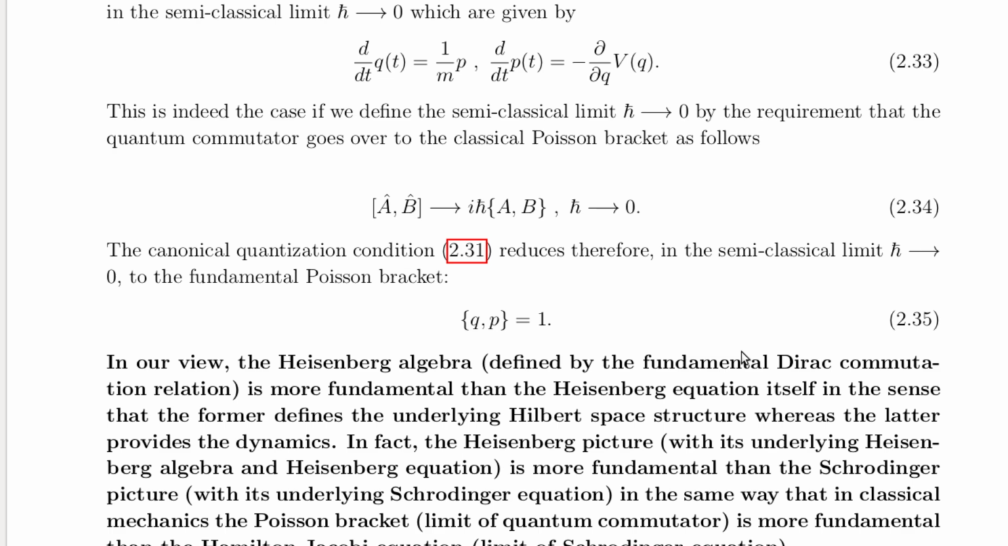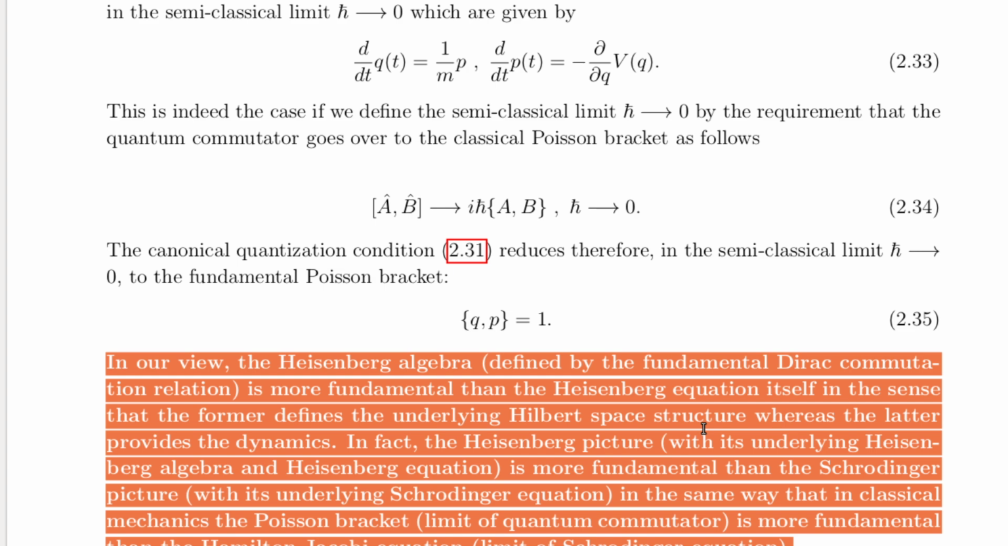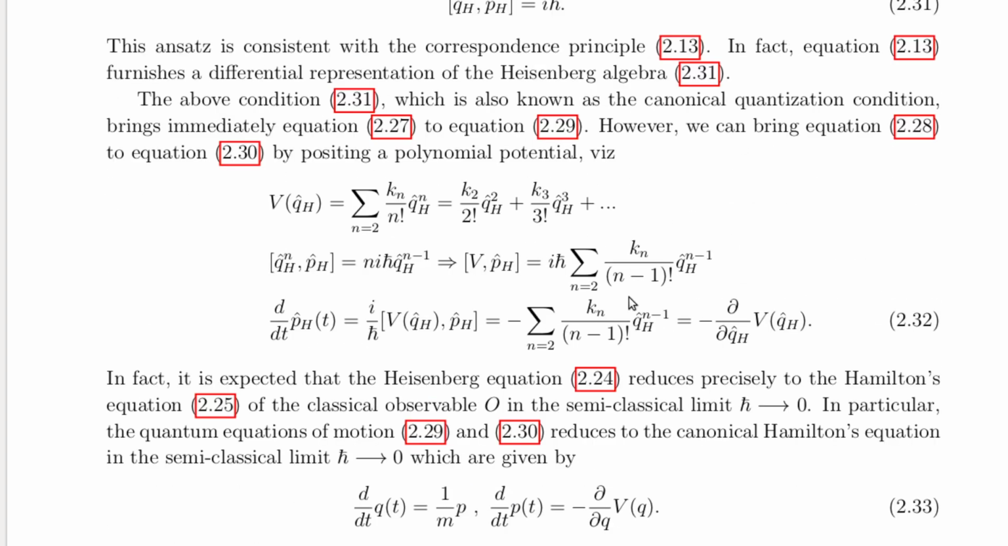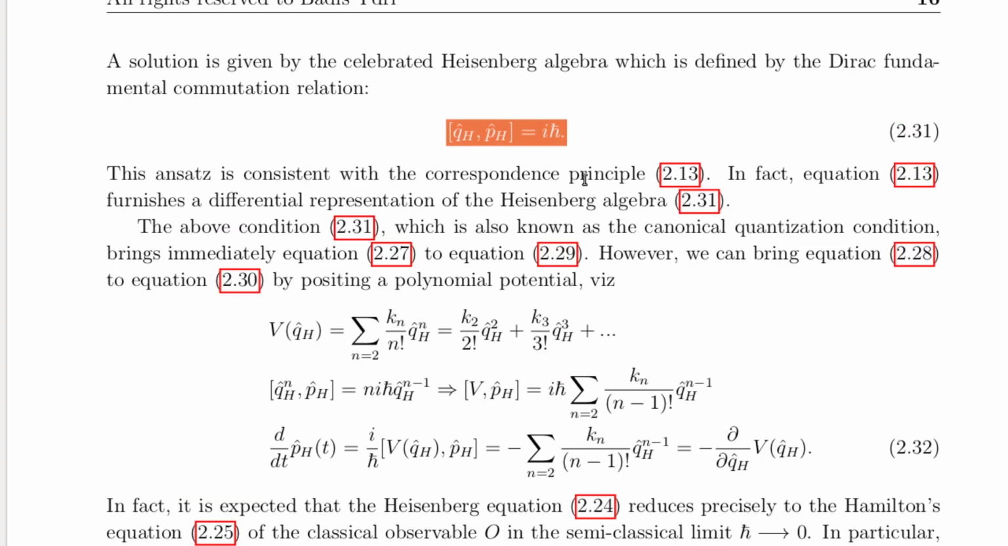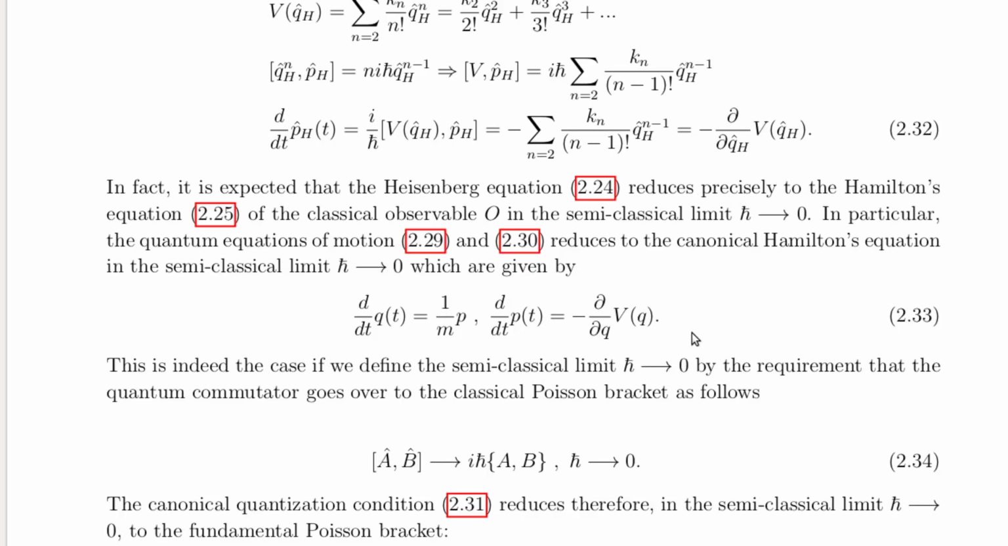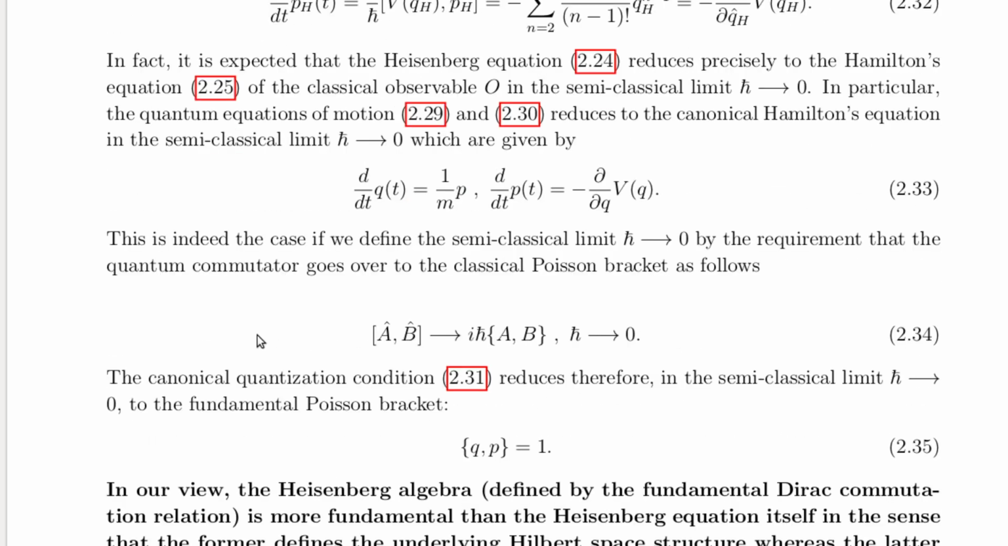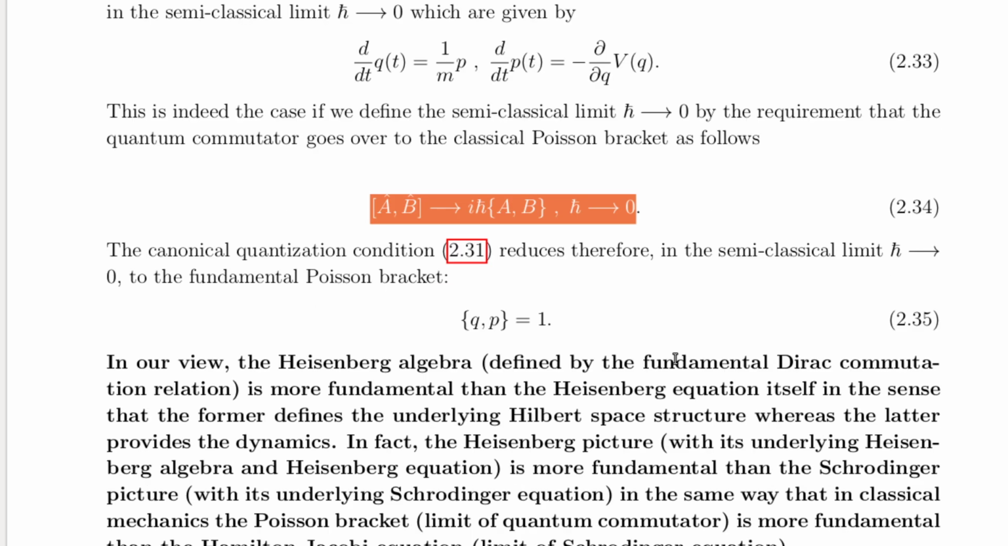In our view, the Heisenberg algebra, defined by the fundamental Dirac commutation relation, is more fundamental than the Heisenberg equation itself, in the sense that the former defines the underlying Hilbert space structure, whereas the latter provides the dynamics. In fact, the Heisenberg picture, with its underlying Heisenberg algebra and Heisenberg equation, is more fundamental than the Schrödinger picture, with its underlying Schrödinger equation, in the same way that in classical mechanics, the Poisson bracket, limit of quantum commutator, is more fundamental than the Hamilton-Jacobi equation, limit of Schrödinger equation.